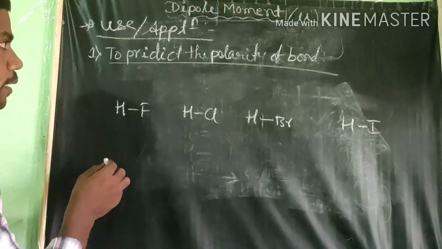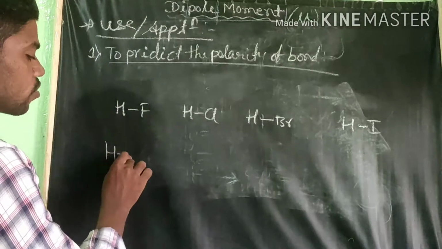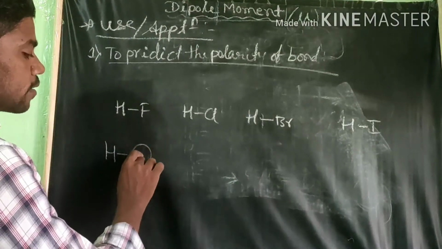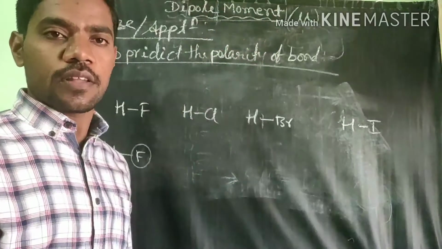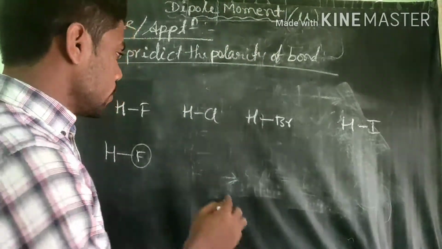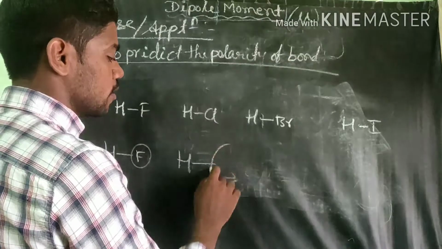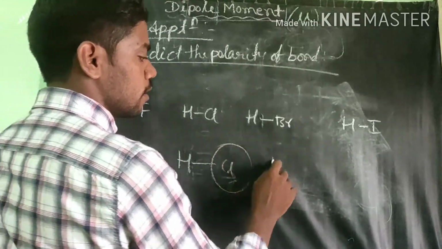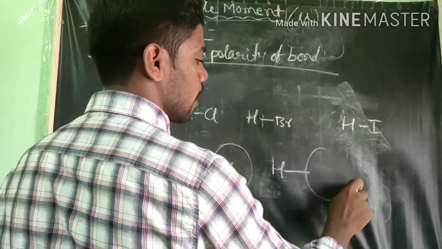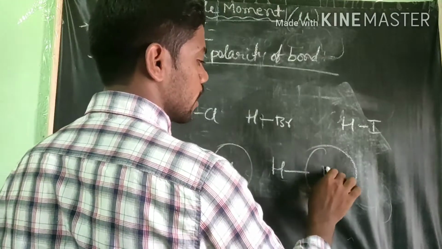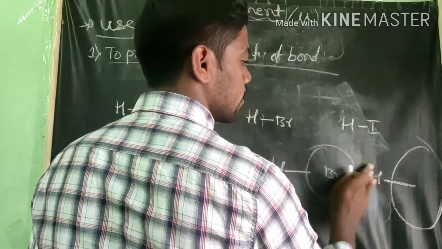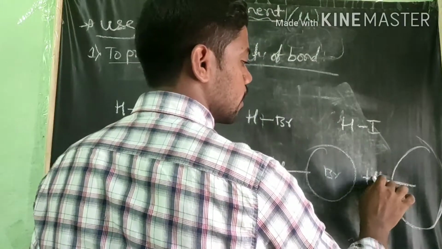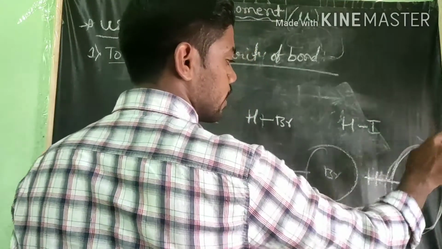H and F is very small in size. In halogens, from top to bottom the size increases. Therefore, next H and Cl, somewhat larger; next H and Br, bigger compared to this; next H and iodine, fully bigger in size.